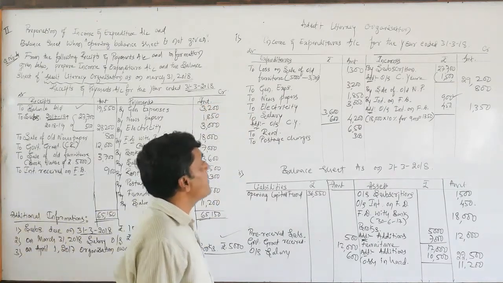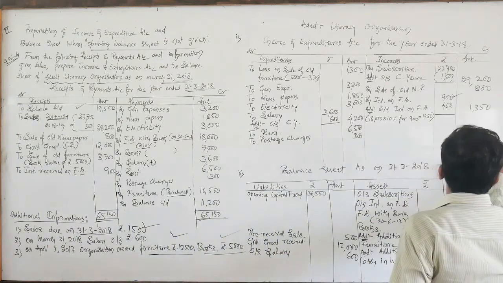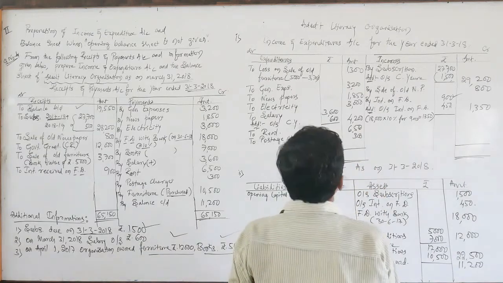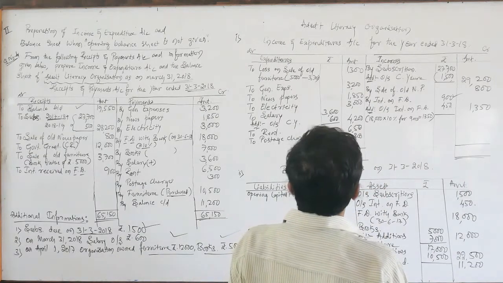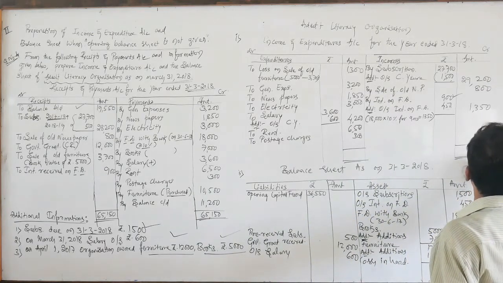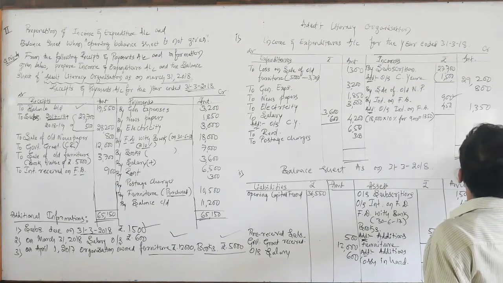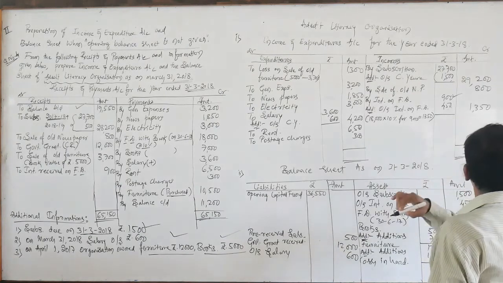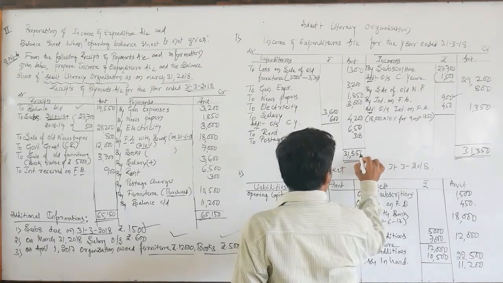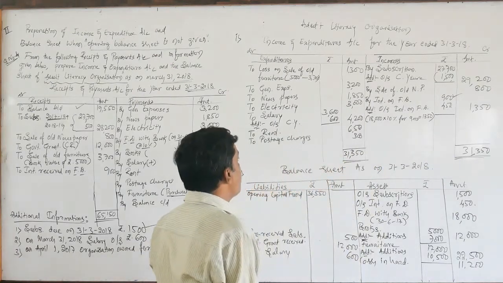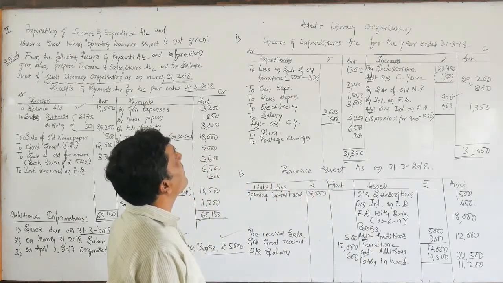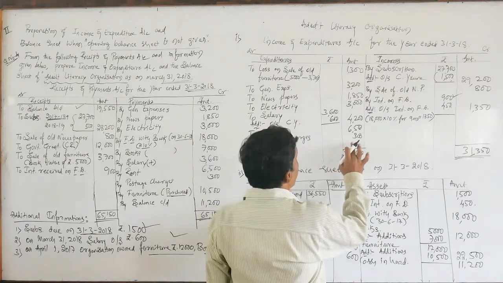Okay, dear students, just you have to close this income and expenditure account. So here you can get the difference. Firstly, which side is more? You need to make the total. It looks like the credit side is more. 31,350, 31,350. The difference, dear students, I am trying my level best. Here I am going to ascertain the difference manually.